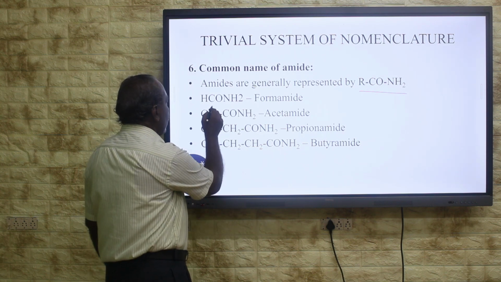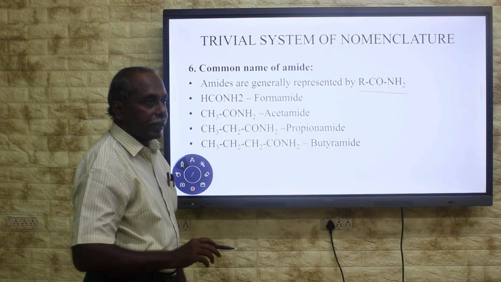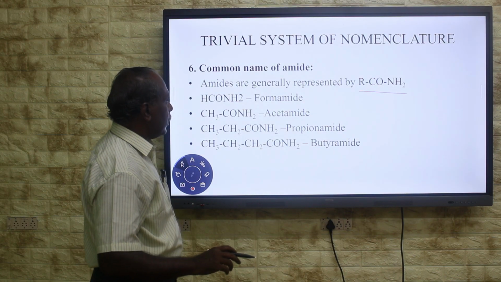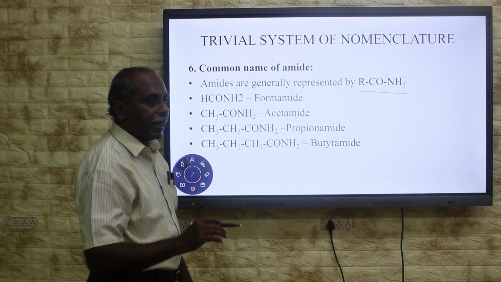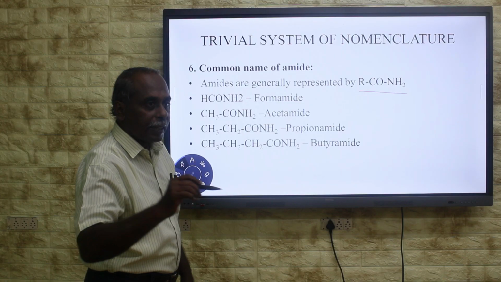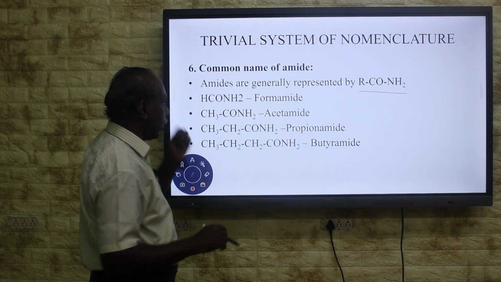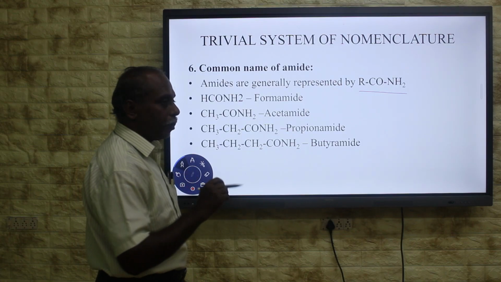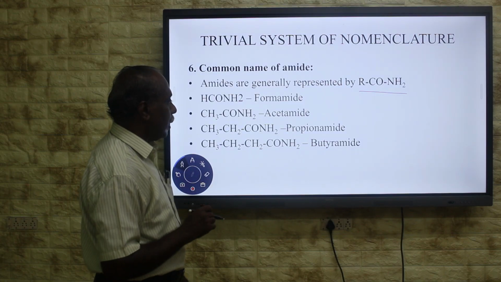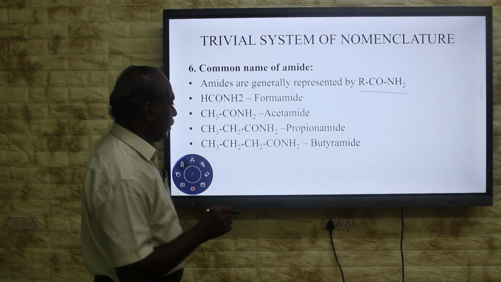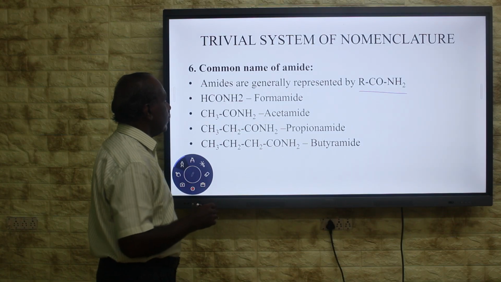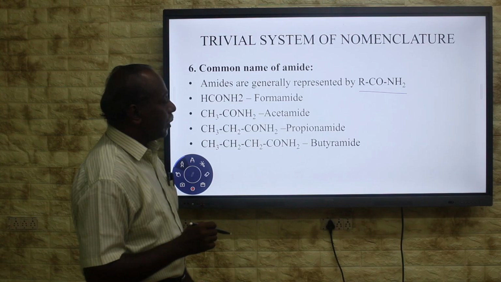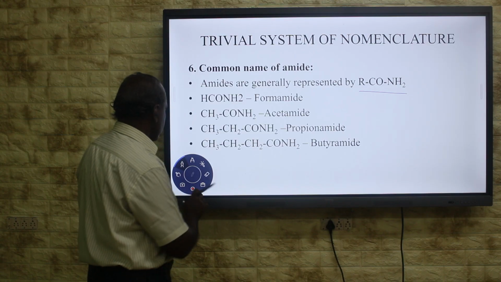Here it is obtained from formic acid. In formic acid, IC acid is removed and you add amide: formamide. In acetic acid, IC acid is removed: acetamide. Propionic acid gives propanamide, then butyric acid gives butyramide. In that way, we give the common name for the compound.